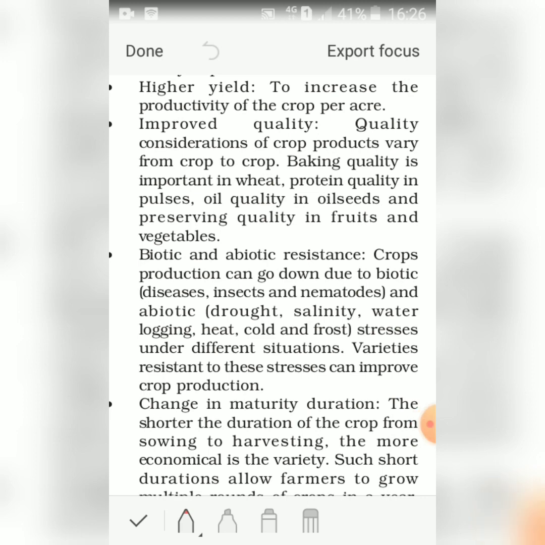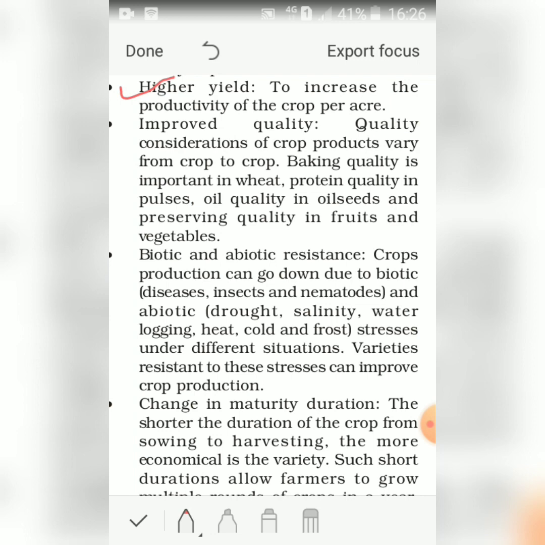First, higher yield. To increase the productivity of the crop per acre. So that is, in the limited space of land, the production is more.